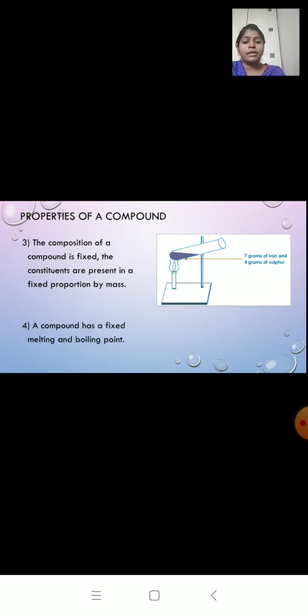The fourth property: a compound has a fixed melting and boiling point. Because over here the two components are chemically combined, iron will not show its temperature separately, or sulfur will not show its temperature. A compound has a fixed temperature. So we can say that a compound has a fixed melting or boiling point.